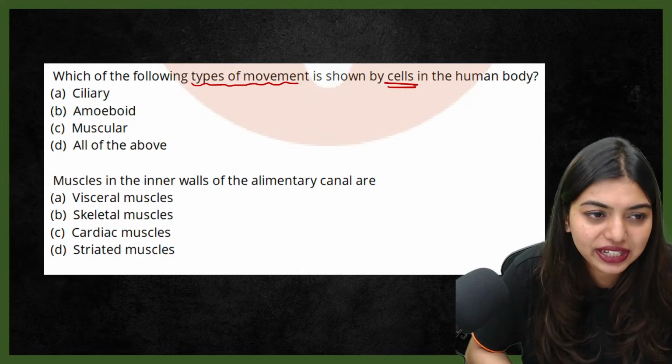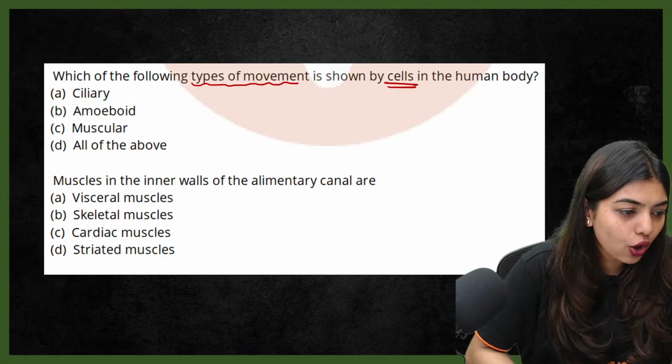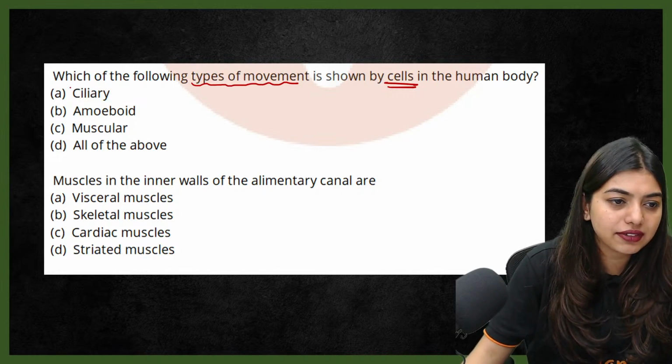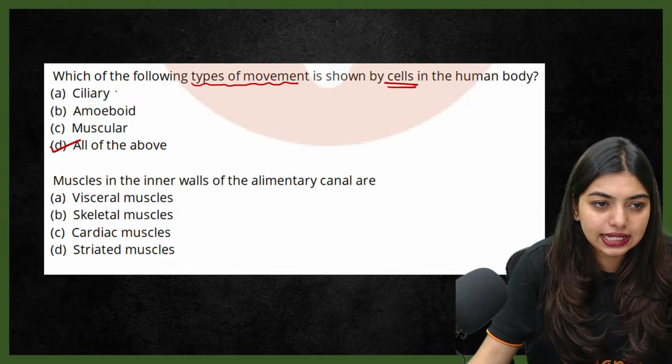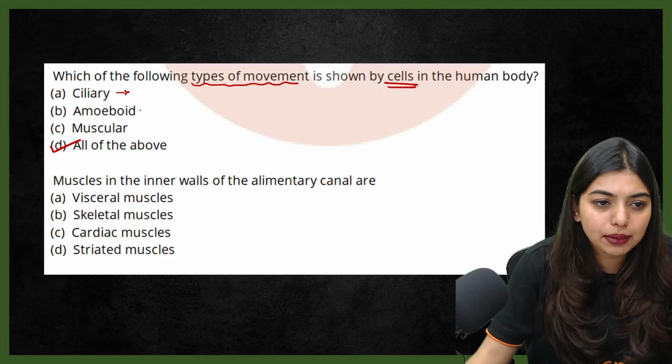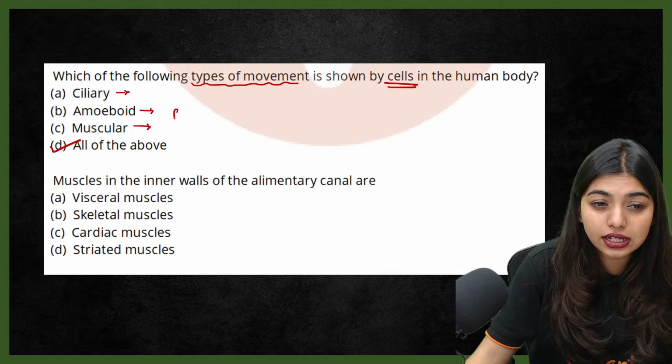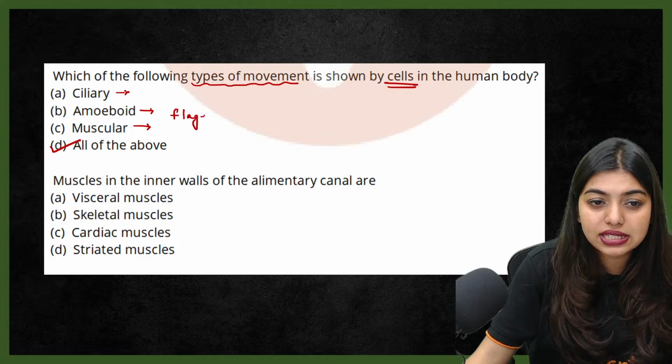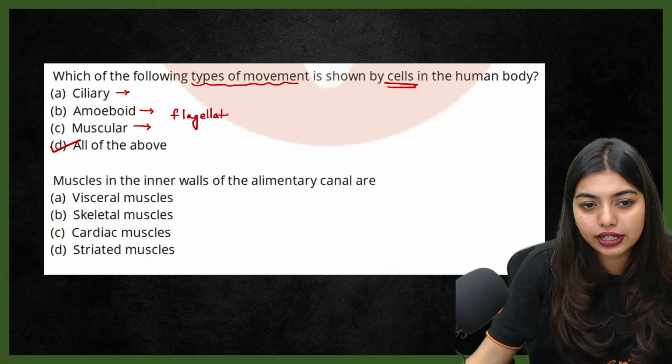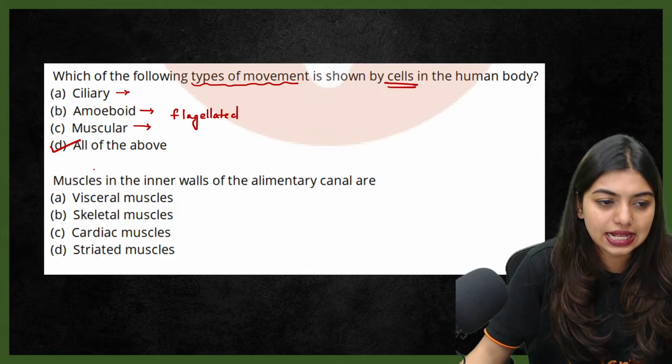Tell me the answer for the students. All of the above. Very, very good. All of the above. Ciliary movement is done, right? Amoeboid movement is done. Muscular movement is done. Flagellated movement is done. So all these movements are exhibited in our body by different cells, right?